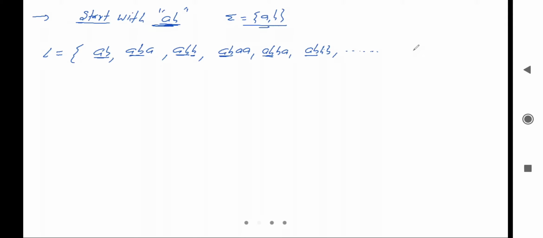It will accept strings like AB followed by (A plus B) star, which means any combination of A and B.